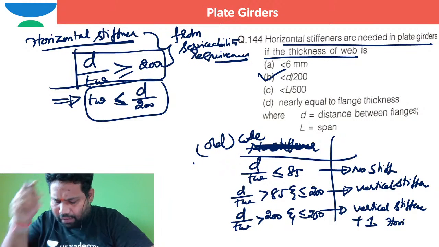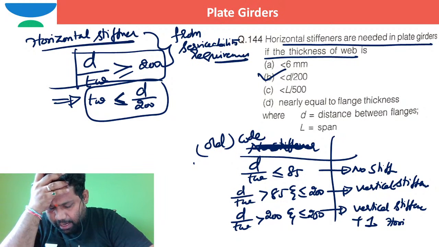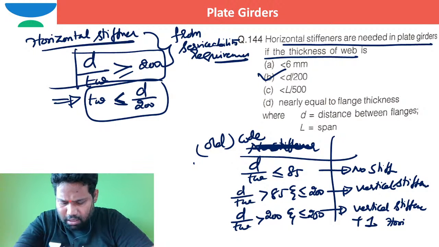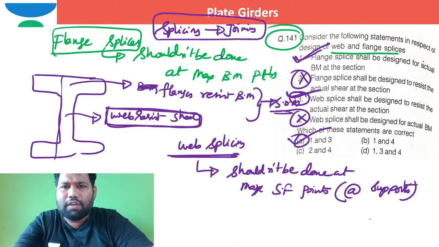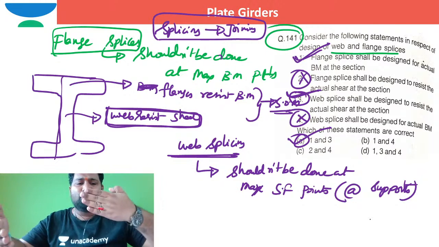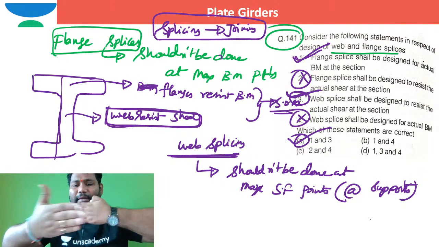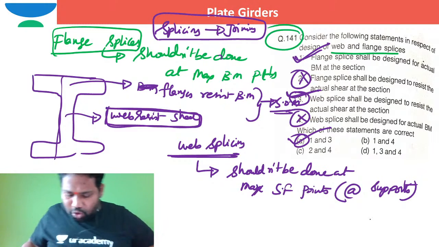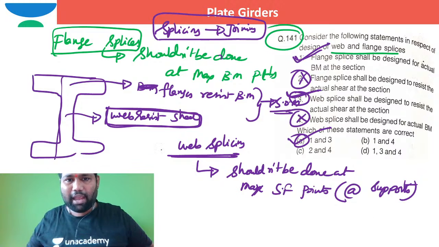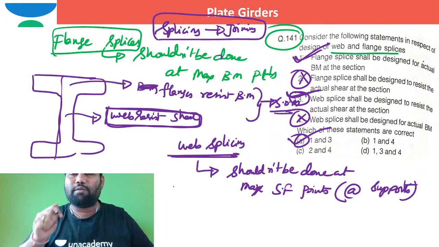What is the benefit of lapping on the web in a multiple spliced connection? I didn't talk about lapping, so maybe you are talking about question 141. Lapping is different from splicing. Lapping is keeping one plate over another plate. Splicing is nothing but joining. I already mentioned what splicing is.